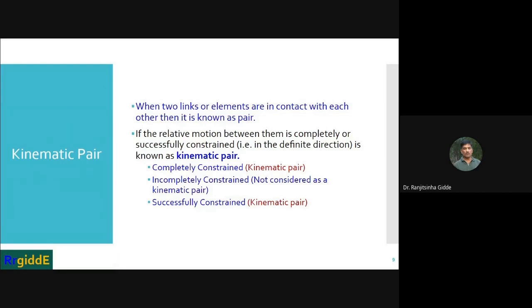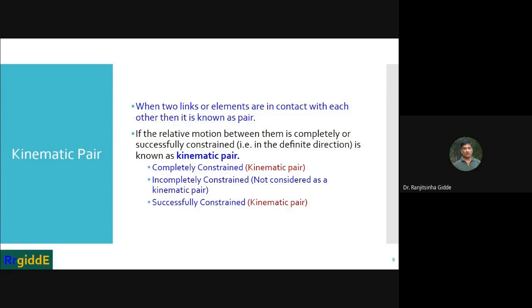And if the relative motion between them is completely or successfully constrained, that is, in a definite direction, it is known as a kinematic pair.